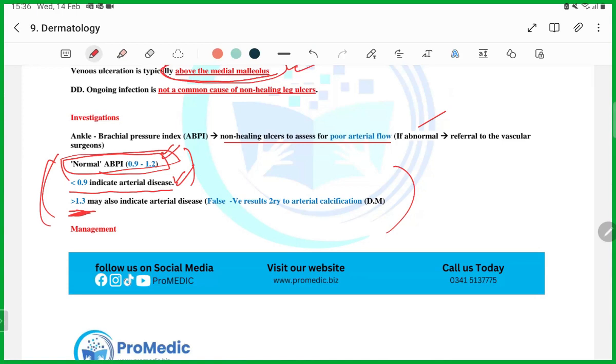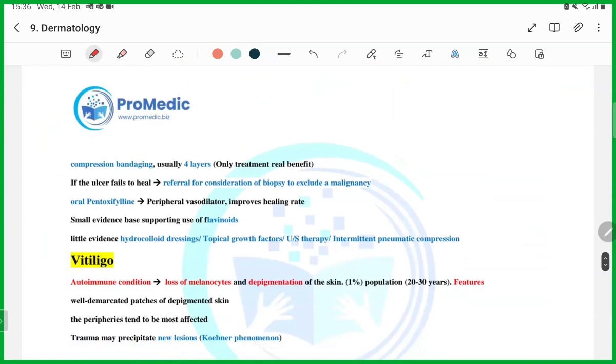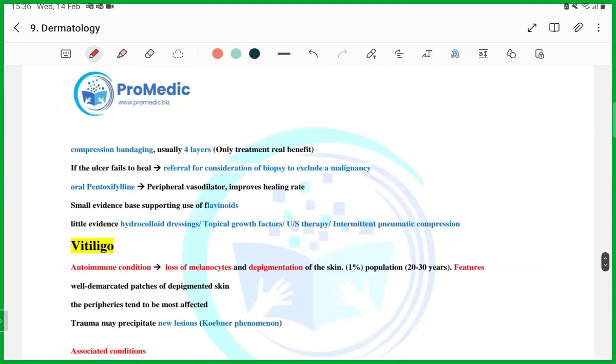They check the pressure at the ankle and brachial artery and then find an index, and it shows poor arterial flow if it is less than 0.9 or more than 1.3. What is the treatment? Treatment is, guys, compression bandaging. Compression bandaging, very important.